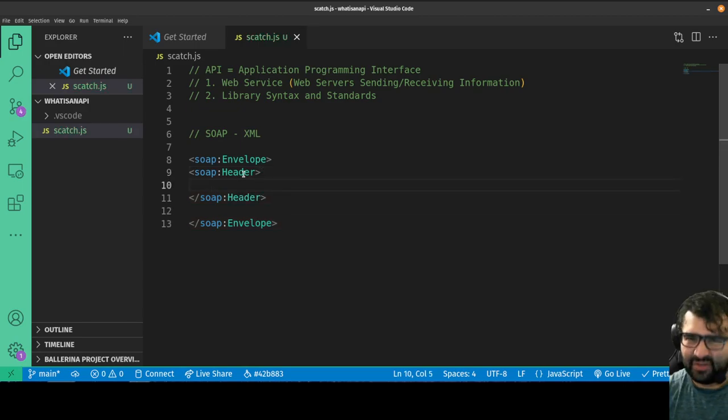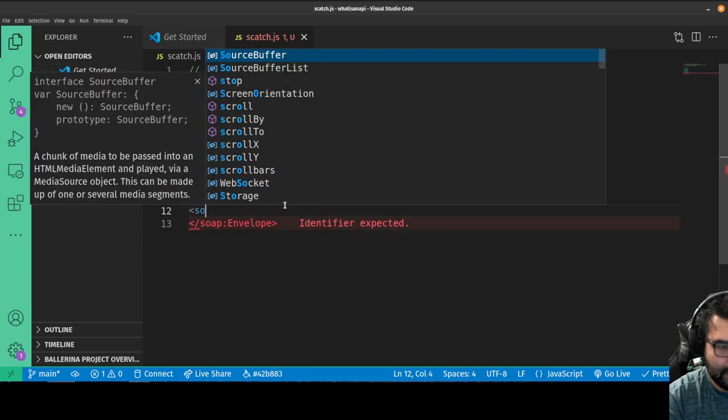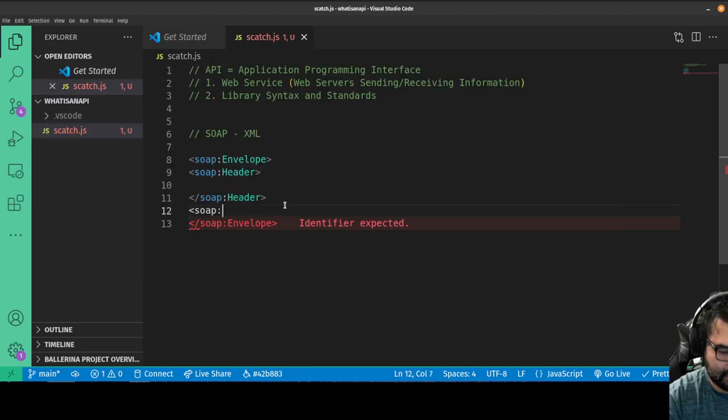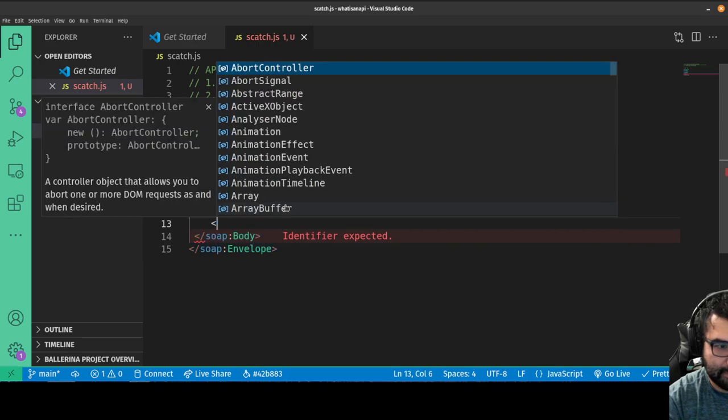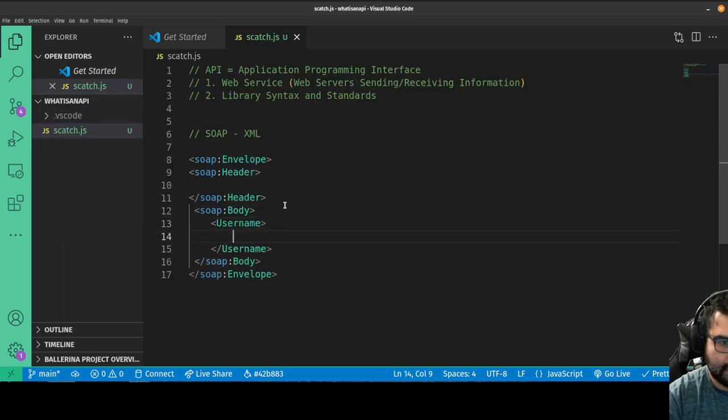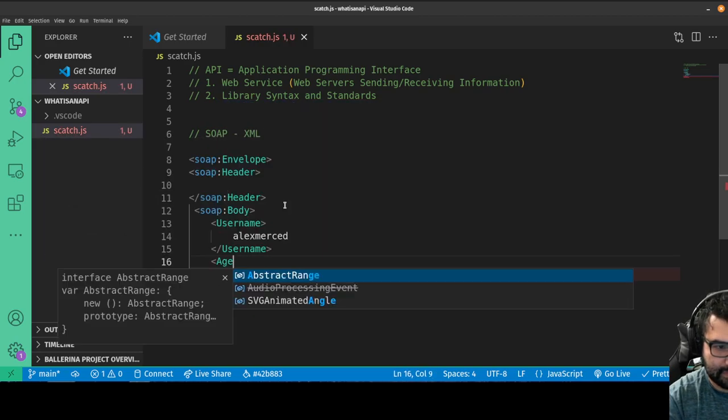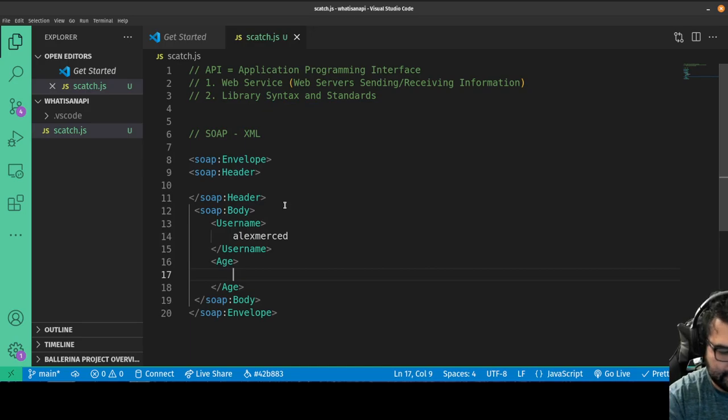Think of it as a letter. You have your header that gives you return address information, and then you would have a SOAP body. And in here I would deliver data. So let's say I was delivering user data. I might say the username is Alex Merced, the age of the user is 37. Okay, so that's what XML is going to look like.